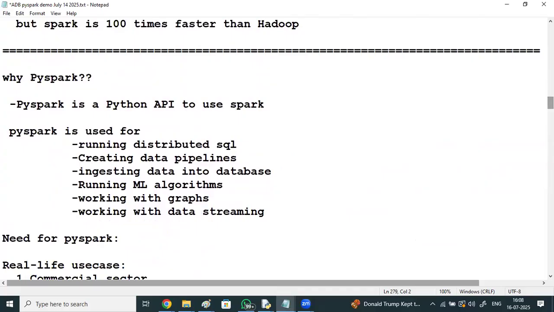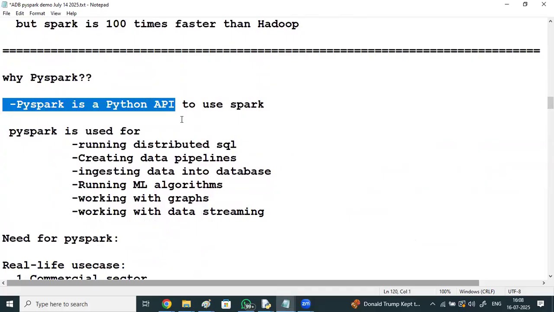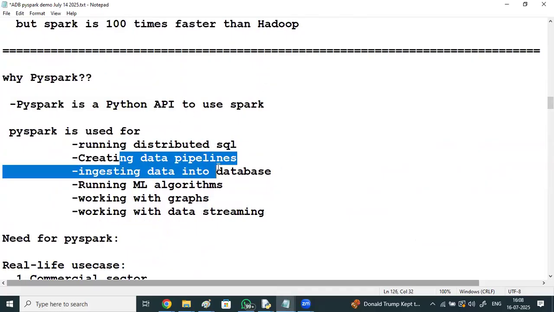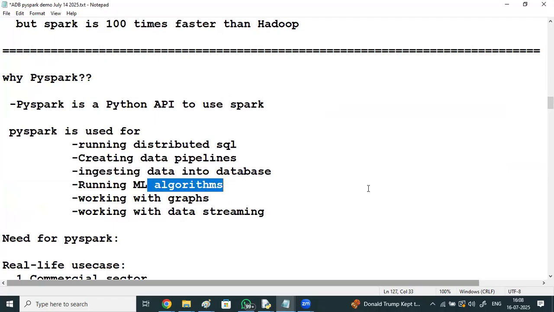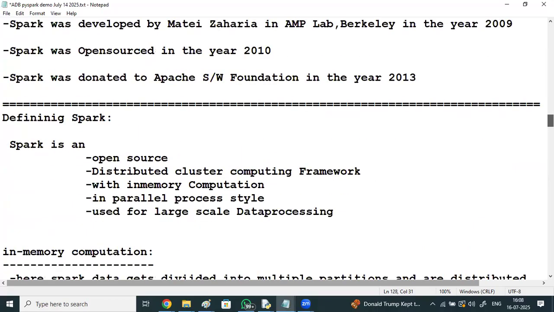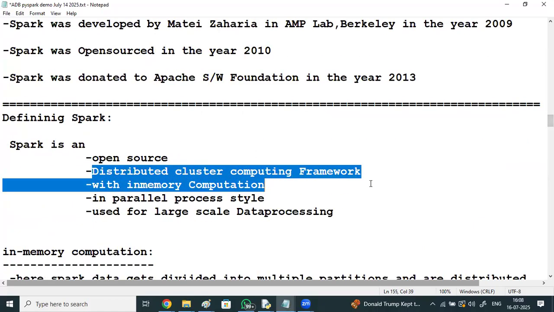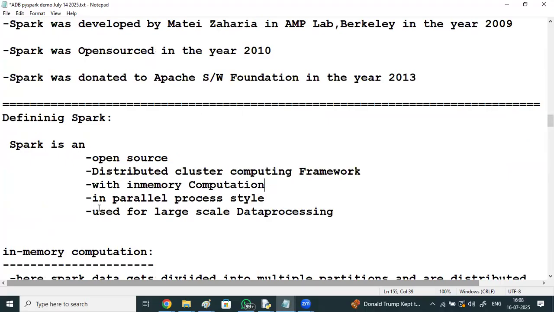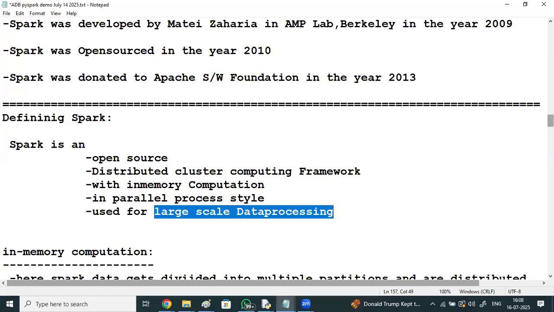Why PySpark? It's a Python API to use Spark for running distributed SQL, creating data pipelines, ingesting data into database, working with graphs, working with data streams. Spark is an open source distributed cluster computing framework with in-memory computing with parallel process style used for large-scale data processing.